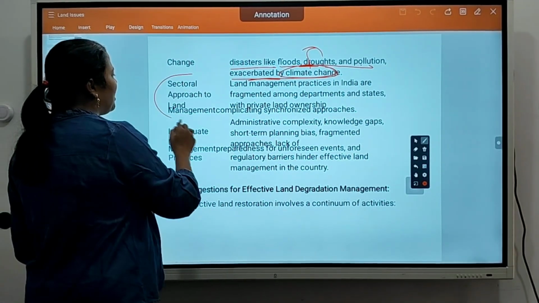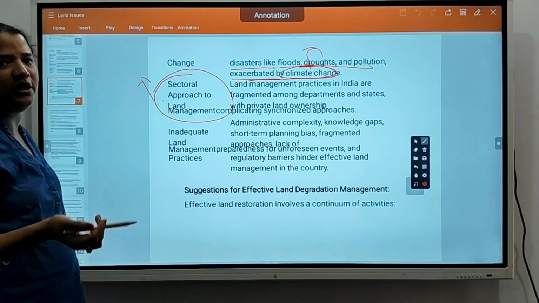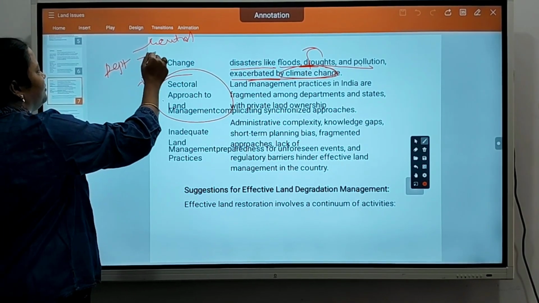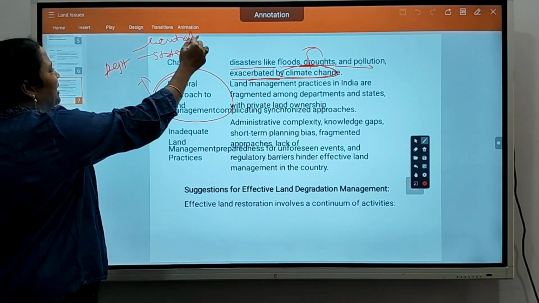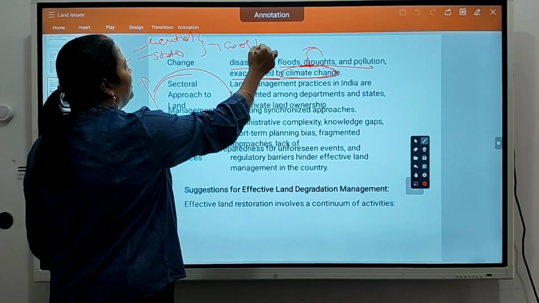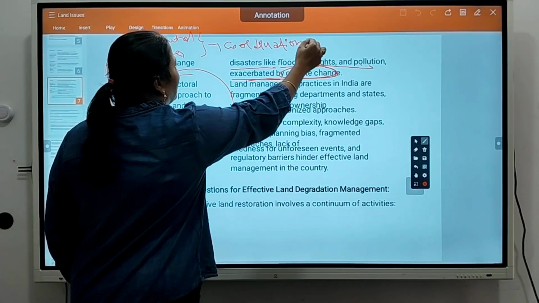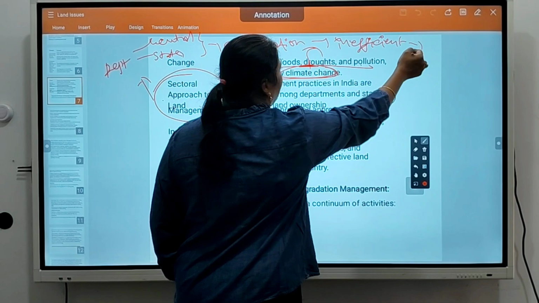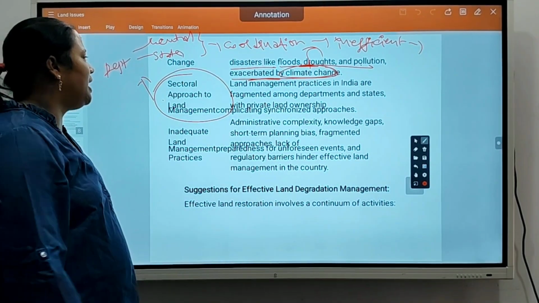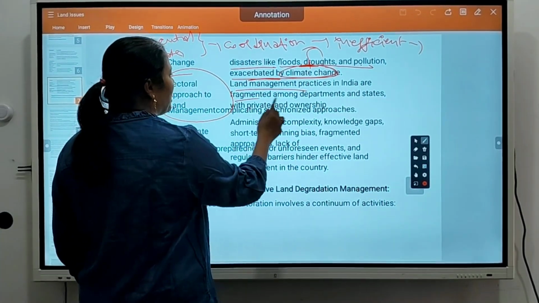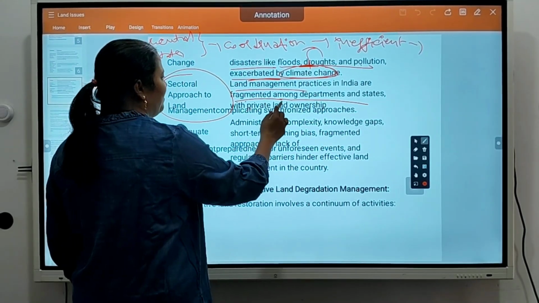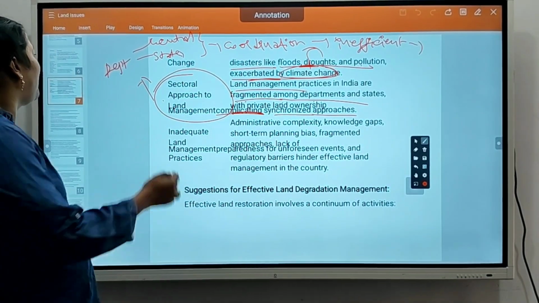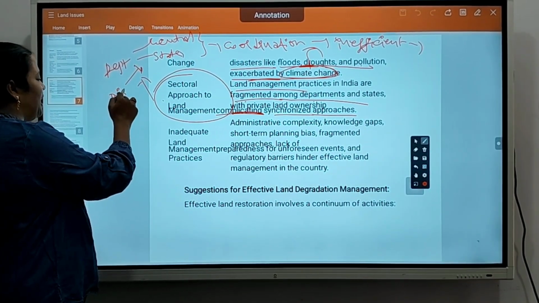Okay. So, the sectoral approach of government means there are different departments working under the central government and state government for land management, but there is no coordination between them. That is a big problem that leads to inefficiency in the administrative system. This leads to problems in implementation of land management policy. Land management practices in India are fragmented among departments and states with private land ownership, complicating synchronized approaches. So even some private people are involved in land management, and that becomes a big problem.